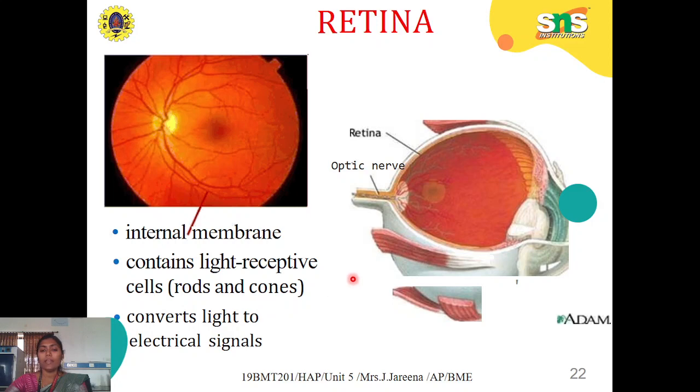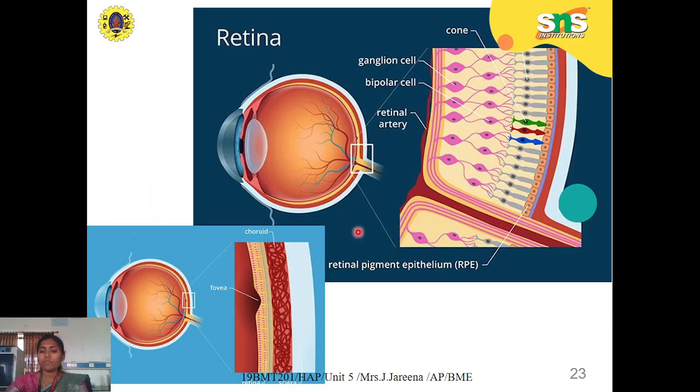These cones are highly responsible for converting the light into electrical signals. That is, converting the light into a form the brain can understand. After converting to electrical signals, these signals travel through the optic nerve into the brain. So the brain, at last, will interpret the image based on the information we gathered. Okay, so this is the structure of the eye.